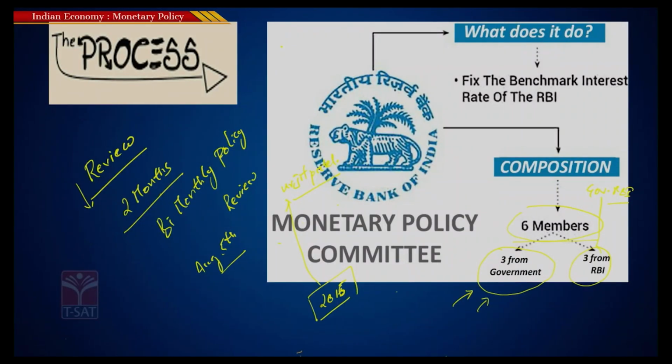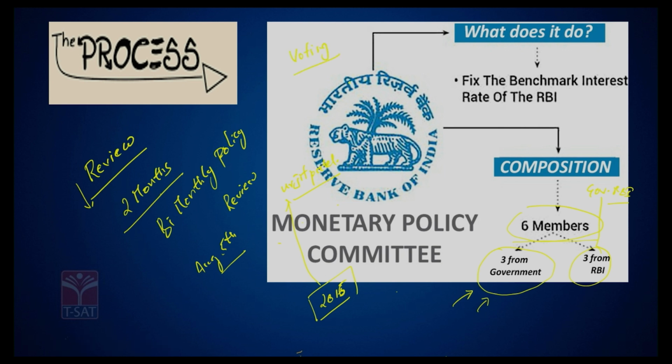And how does the 6-member committee make decisions? In general, they meet once in every 2 months in Mumbai, the RBI headquarters, and discuss and debate the state of the economy, and they come up with certain changes in policy rates. Either they go for increasing the policy rate or decreasing the policy rate based upon the circumstances. In general, my dear friend, the decisions are taken on a voting basis.